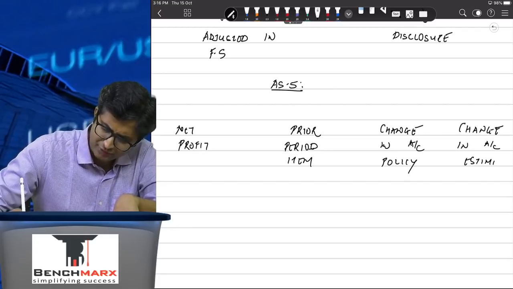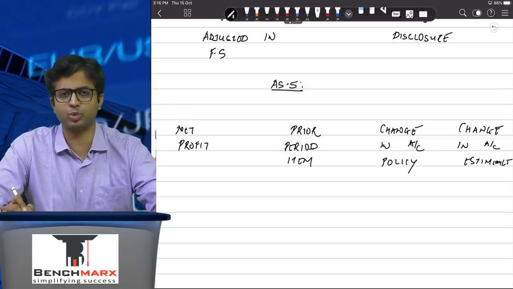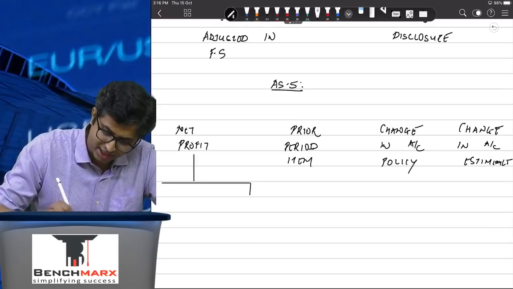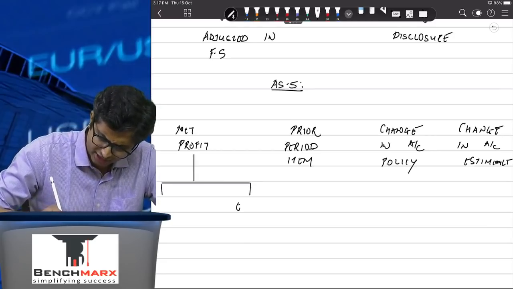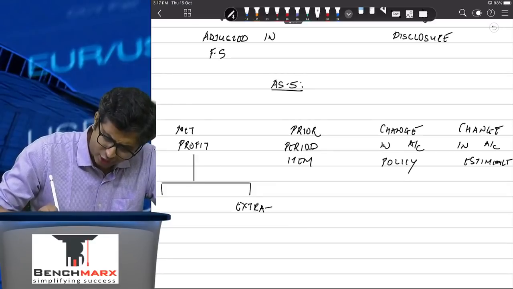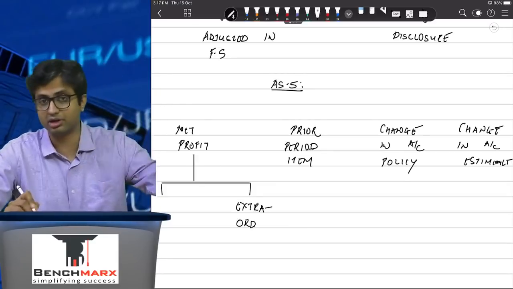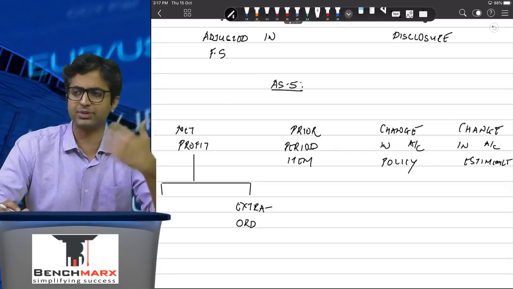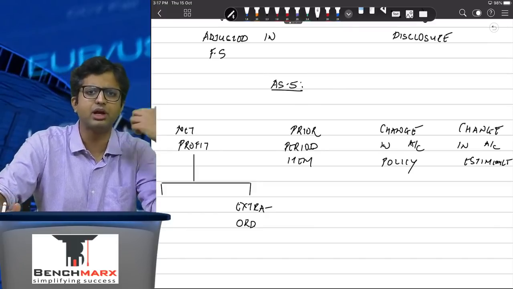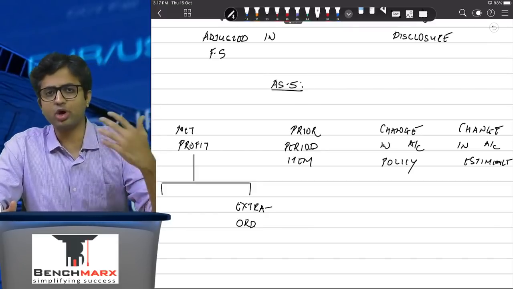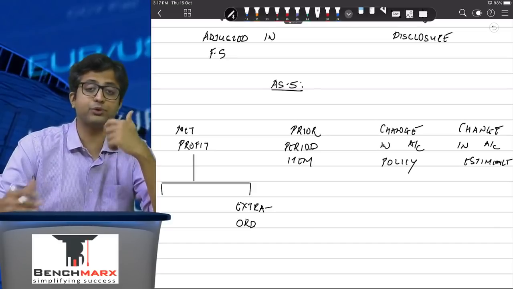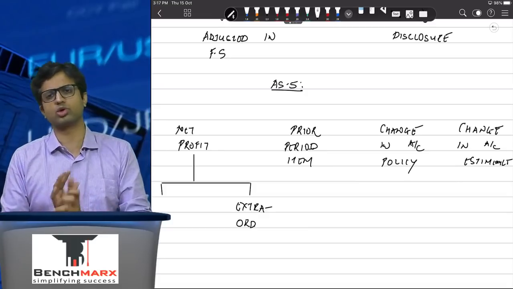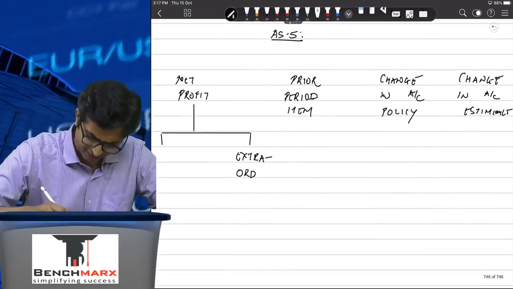In terms of presentation for net profit, the net profit over here should be disclosed separately from ordinary activities and extraordinary activities. What are extraordinary activities? Well, extraordinary activities are those activities which are clearly different from the manner in which the entity operates, something like a casual winning or a lottery winning, and that is beyond the control of the entity. So if you win a lottery, that is an extraordinary income, or if there's a loss due to earthquake, that is also an extraordinary item. And hence these items have to be disclosed separately.